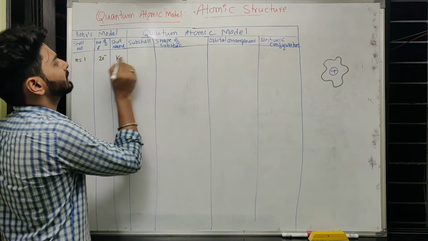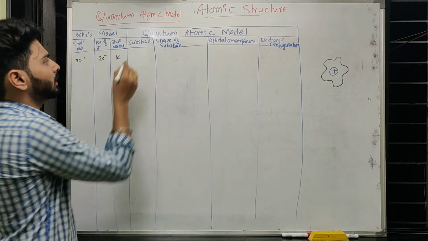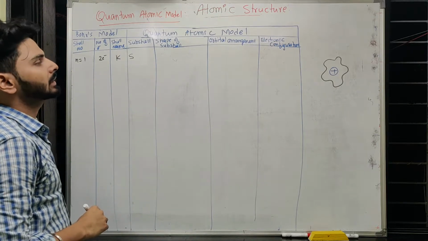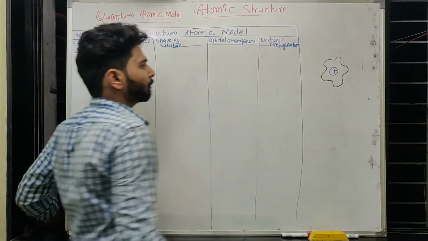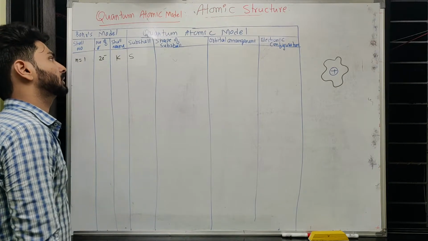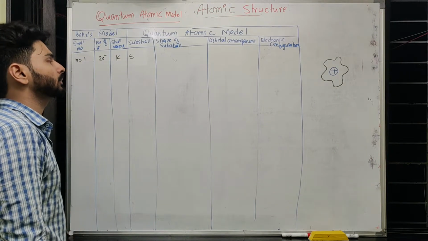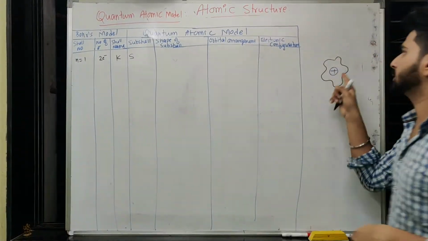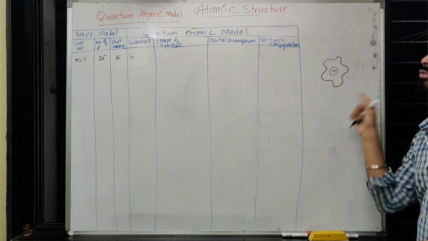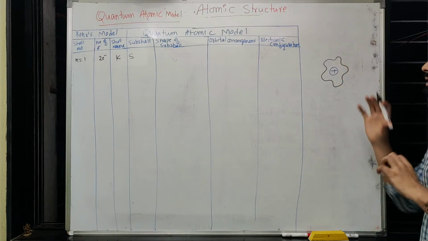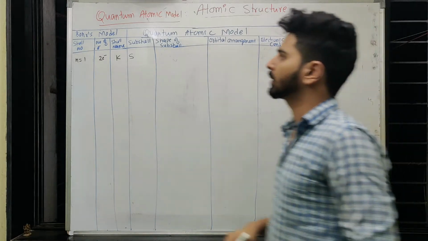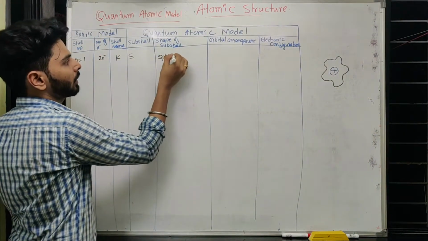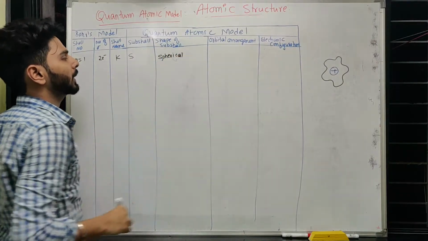So here we consider the subshell of the K shell as S. We use small letter S as the symbol for this particular volume. Remember, K shell is a circular path and S is a spherical movement. So here we are considering volume. Spherical means it is using all 3 dimensions. So the shape is considered spherical in nature, ball type, not circular.